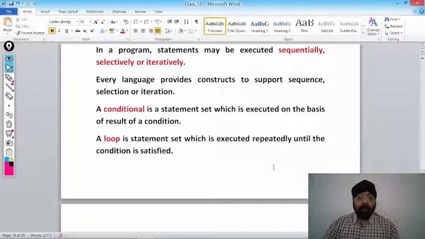Next is loop. A loop is a statement set which is executed repeatedly until the condition is satisfied. Means किसी भी एक particular statement को या फिर set of statements को आपको repeatedly execute करना है तो we can use something known as loop that we are going to discuss in our next class. Today we will discuss conditional statement. Getting my point? So a loop is a statement set which is executed repeatedly until the condition is satisfied. तो जब तक condition satisfy होंगे तब तक वो statements लगातार repeatedly execute होते रहेंगे. जैसे condition false होगी the loop will be terminated.